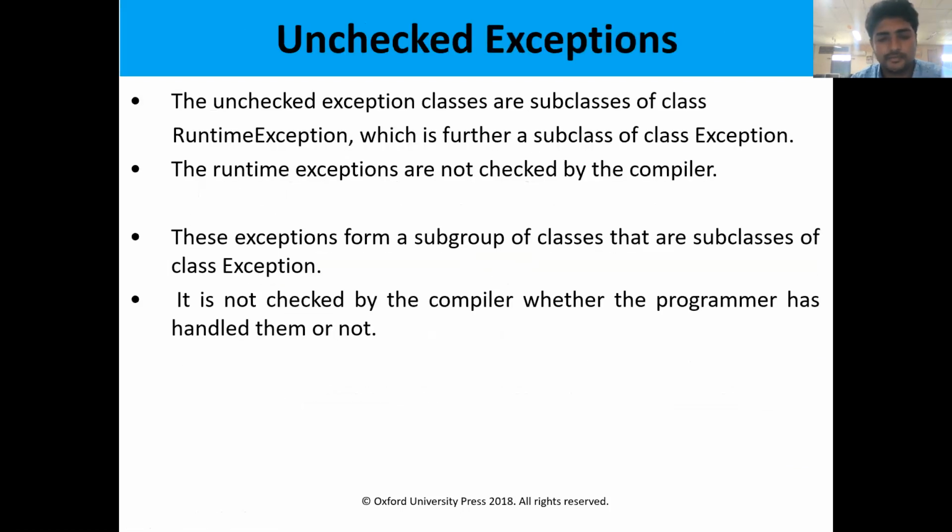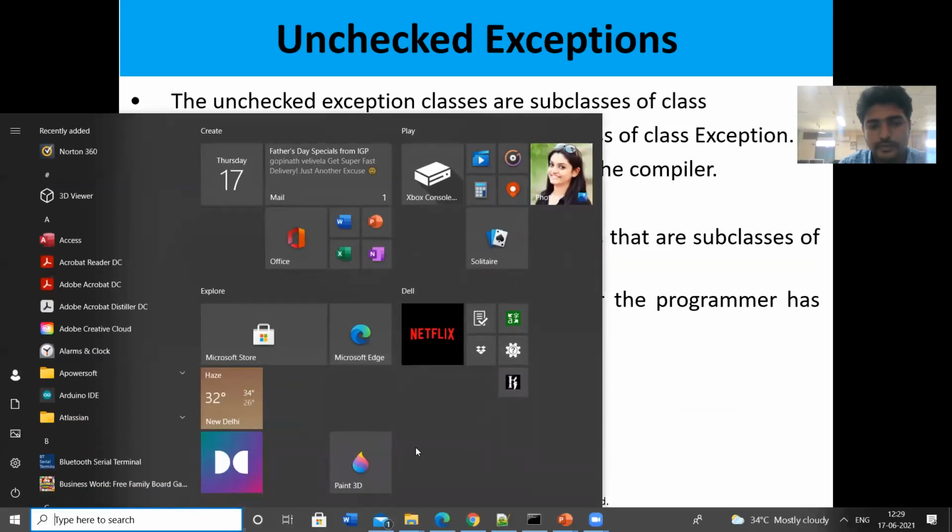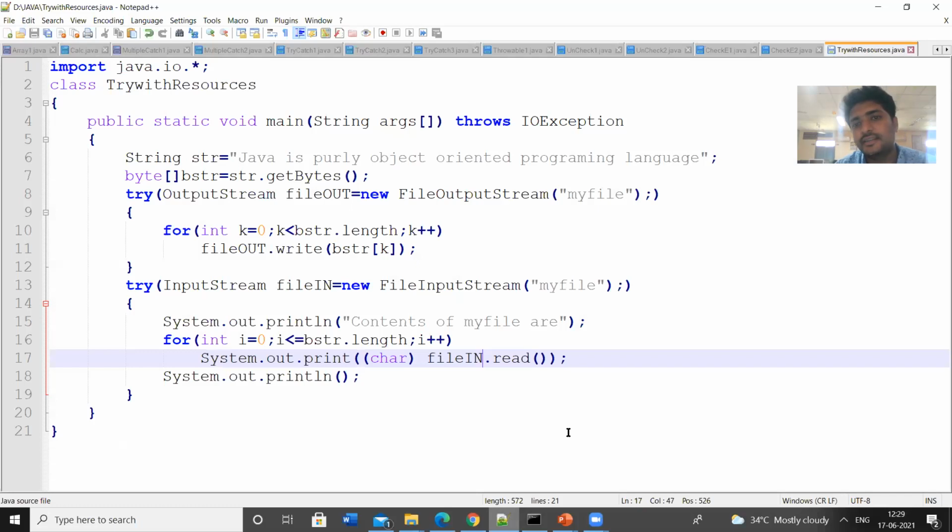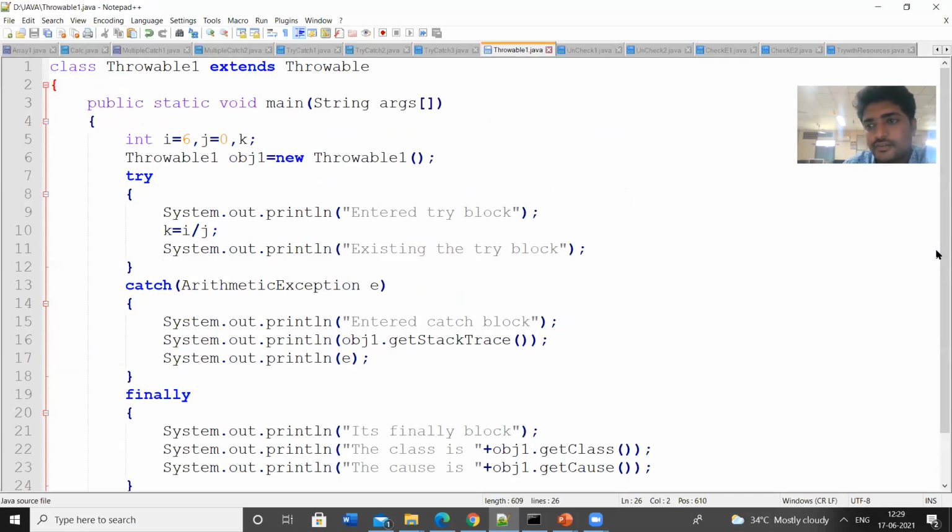So let us see one program regarding the Throwable class, the usage of some Throwable class methods. So let us see this program.